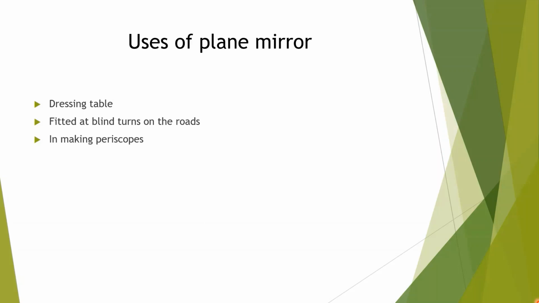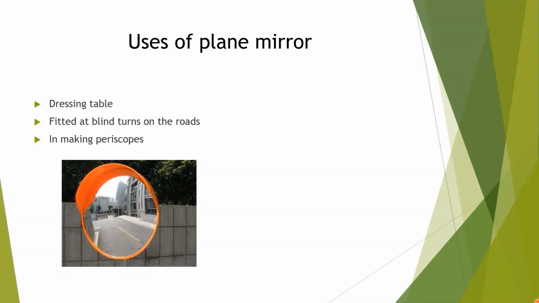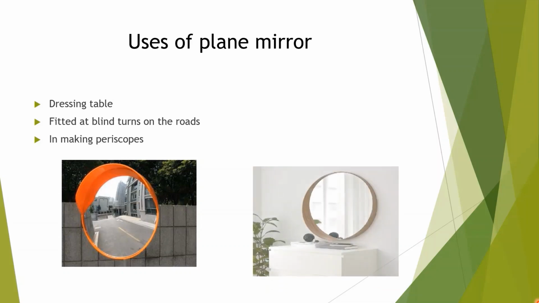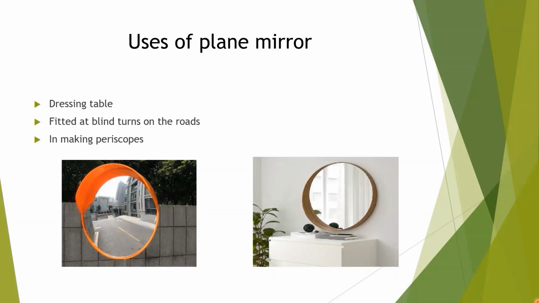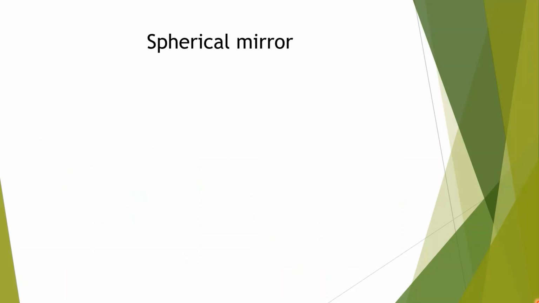And third, plane mirrors are used in making of periscopes. Here, example of blind road, blind turn given and plane mirror is put on dressing table. After discussing plane mirror, we'll proceed to the spherical mirrors.